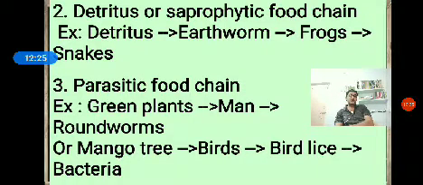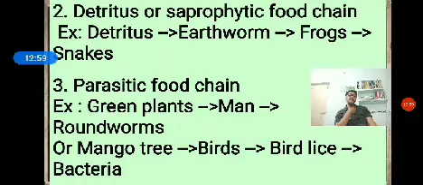Such green plants are eaten by man. Inside the man, the roundworm, called a parasite, affects the man. So in the food chain, the parasites occupy the place, called a parasitic food chain. One more example is there. One mango tree is there. On that, the birds are able to live. The birds feed on the mango fruits. The energy is transferred from mango fruits to birds.